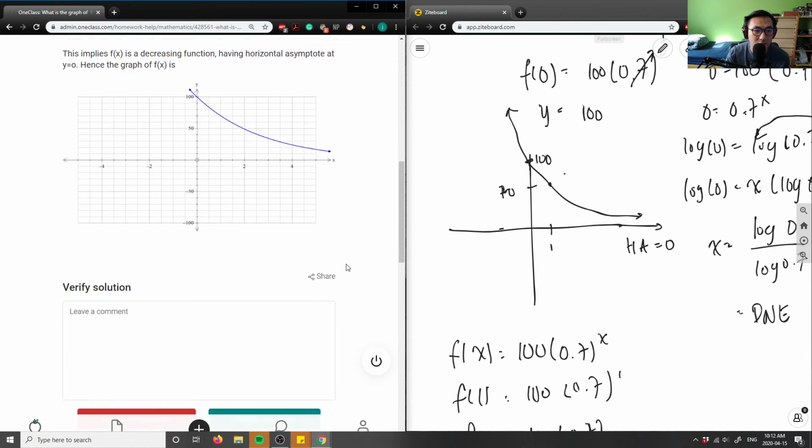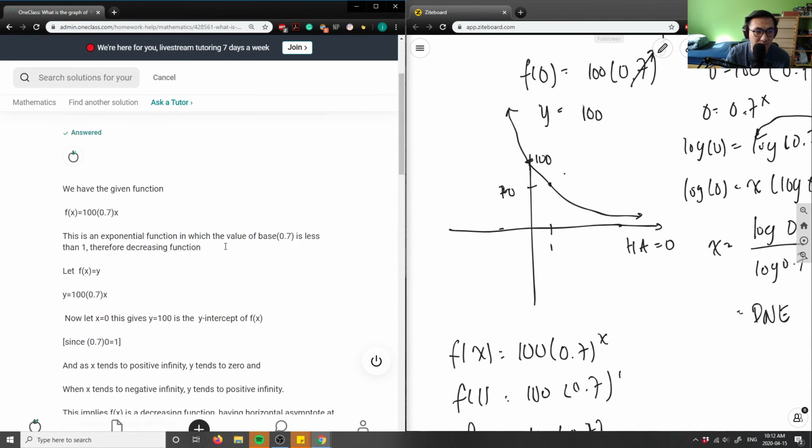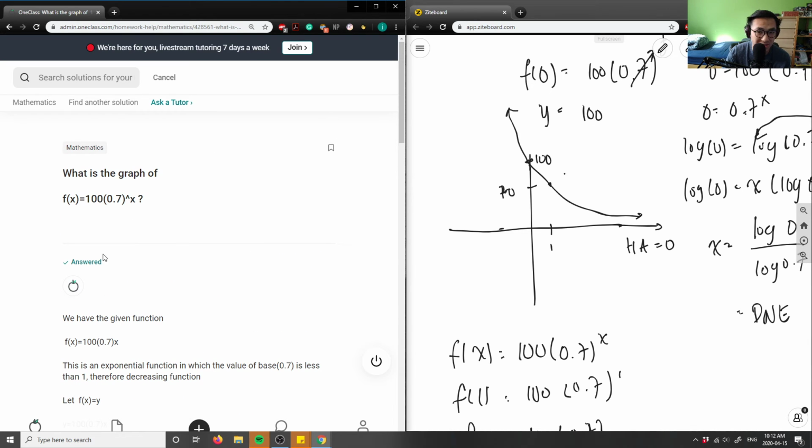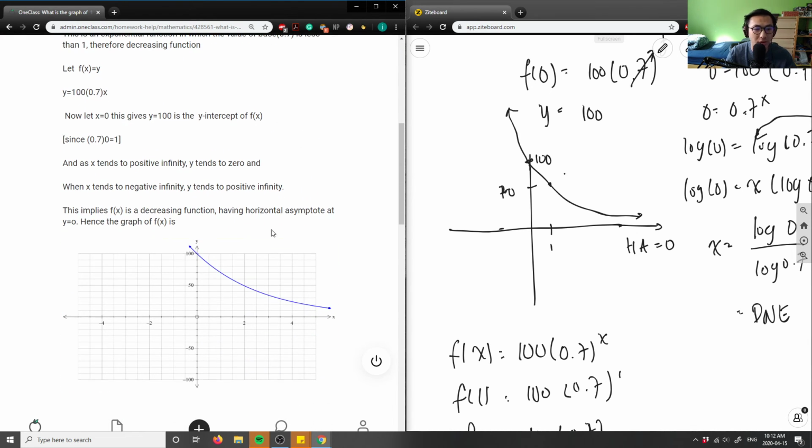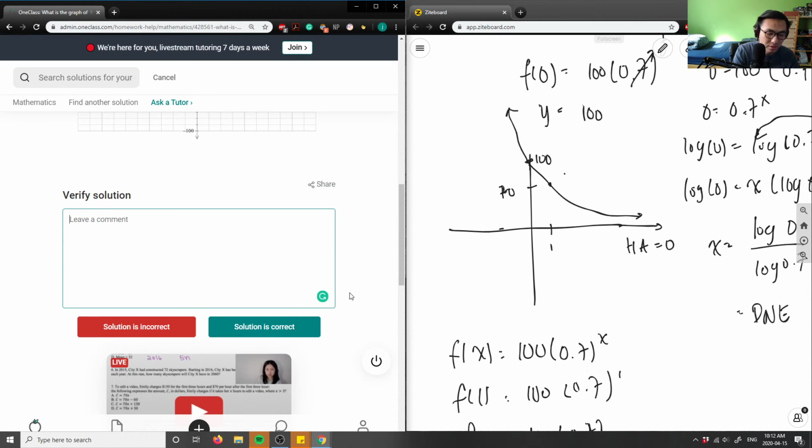And then this here was the exact same. I picked this question because it is the exact same question, so I might as well get rid of it. So it's the exact same as the previous question. So it's a good solution and analysis.